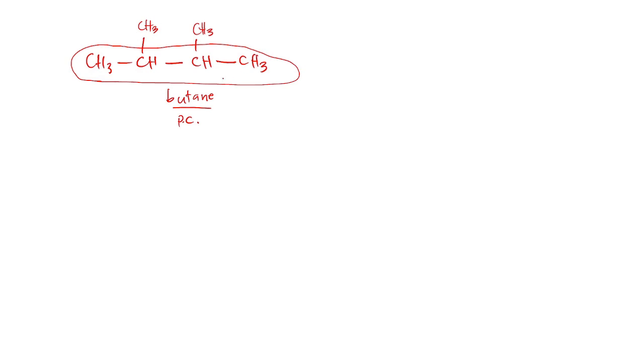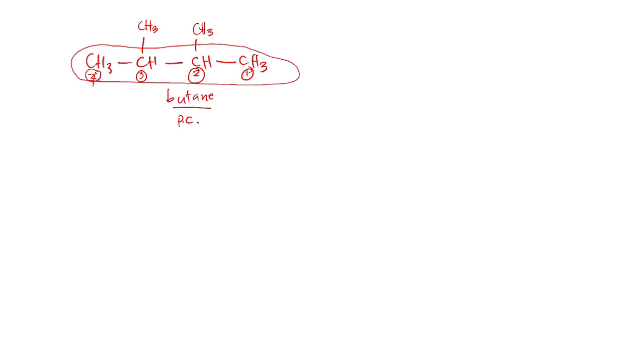Again, if we use this as 1, 2, same. The position of this substituent will be 2. Okay, so in that, let's just write this as 1, 2, 3, 4, sorry. So in that, we assigned numbers for the carbon atoms.